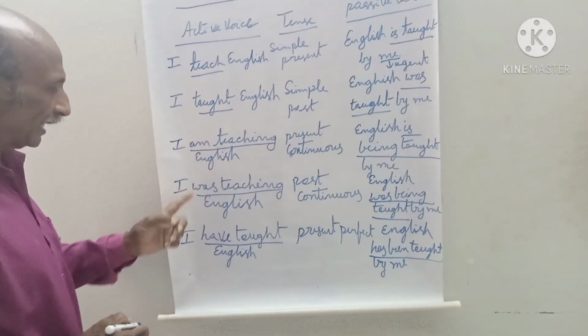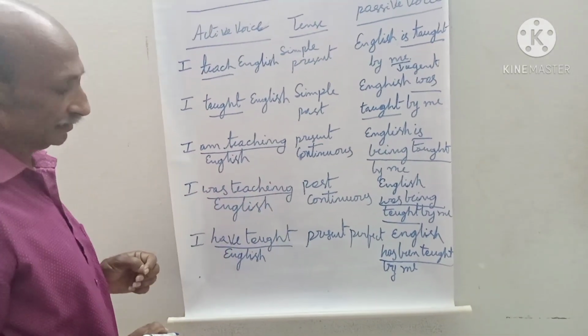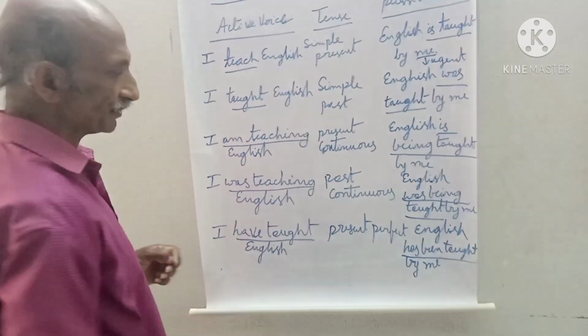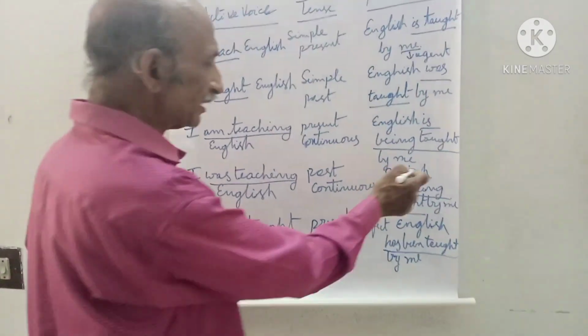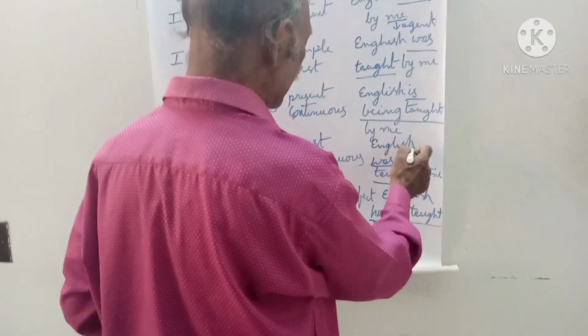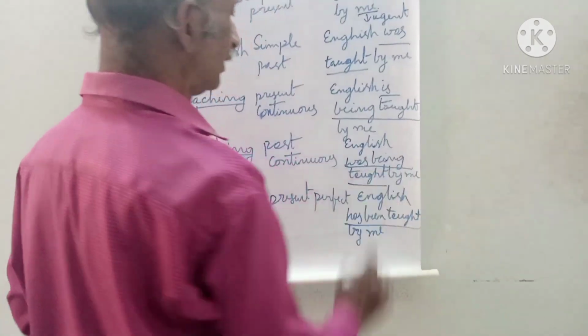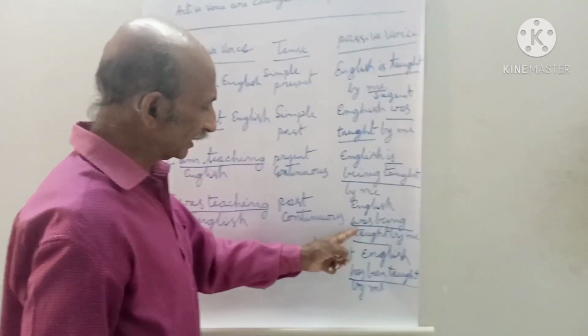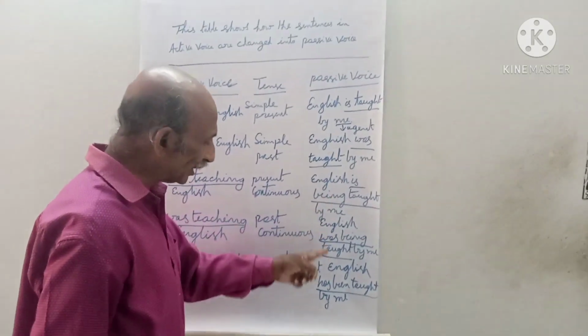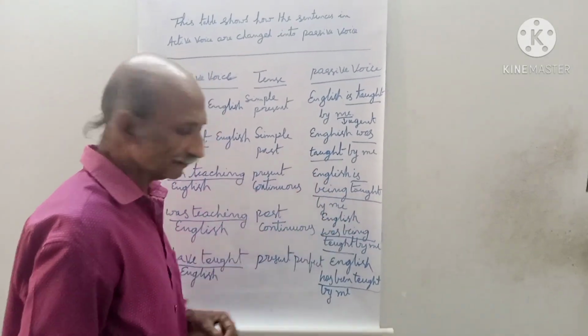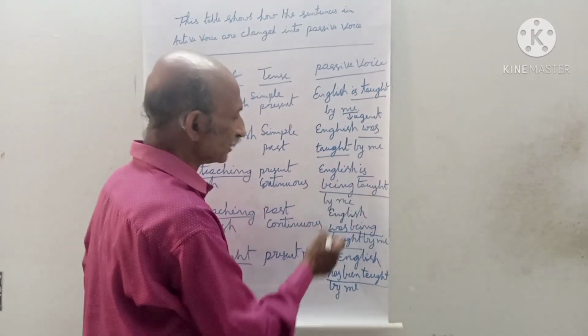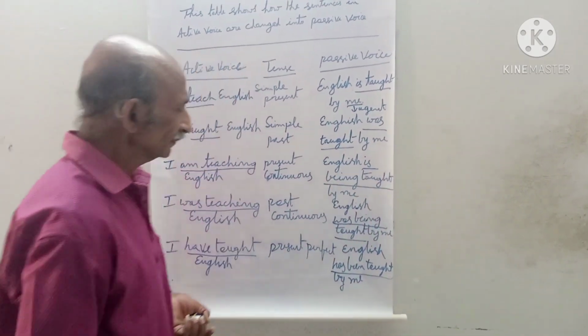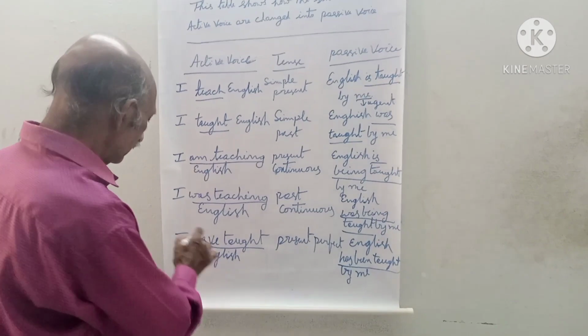See the next sentence. I was teaching English. Here the verb is in past continuous tense. In passive voice, it is written as English was being taught by me. So, if you take a look at this one and this one, the be form is being, and the past participle form is taught. I think you understand. See the next one.